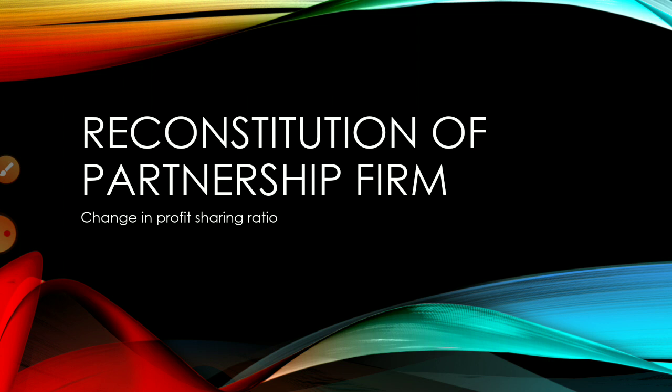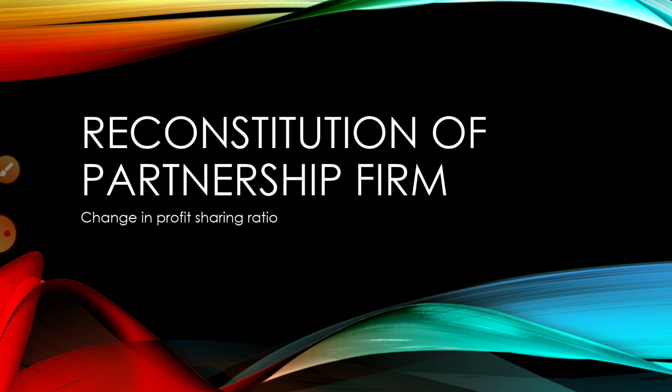From the name itself we can understand there is a change in the profit sharing ratio. In the first chapter and in the valuation of goodwill also we discussed ratios. Ratio is a very important thing for the partners. Whatever amount belongs to the partner or whatever the partner has to give to the firm, everything we will be dividing according to the ratios.